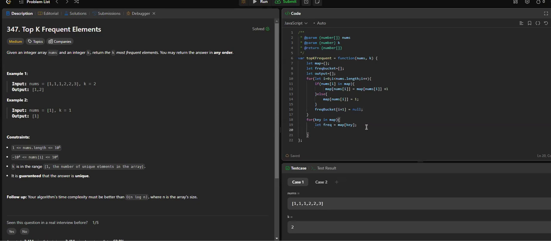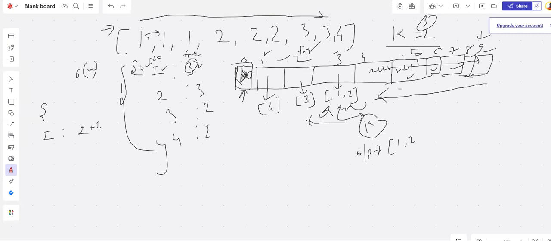Now we have the frequency. We know the frequency and this value, so we got this number and the frequency. We just need to move this number to this particular frequency location in the frequency bucket, right? So at the very first time, we don't have anything here. We will have the null, right? We won't have this frequency bucket initialized with an array. We have initialized with null.